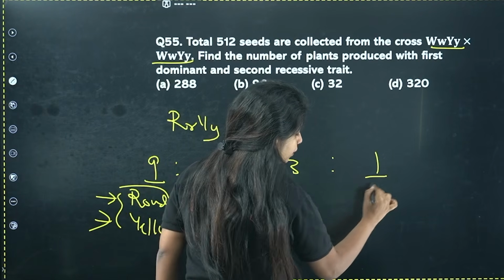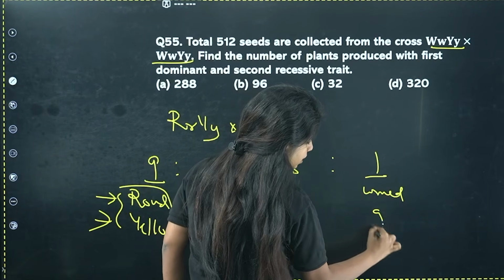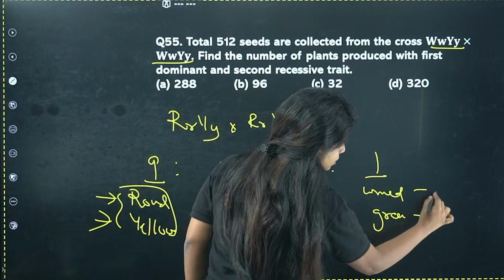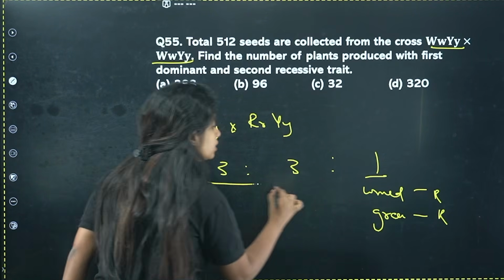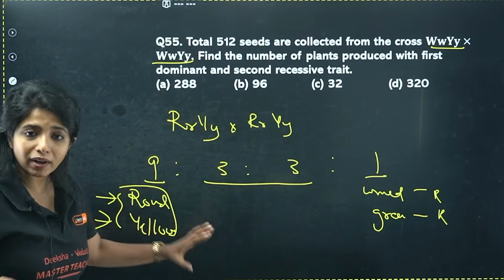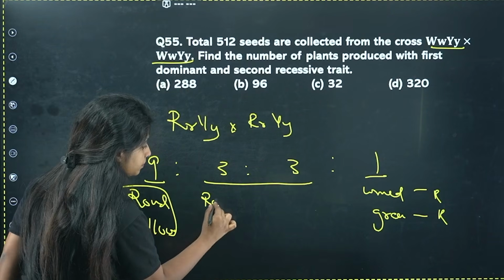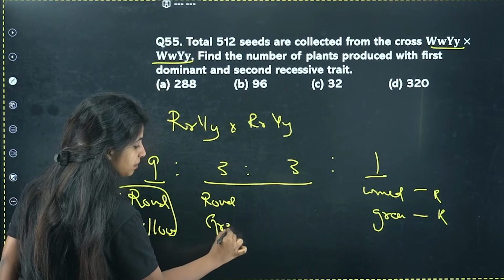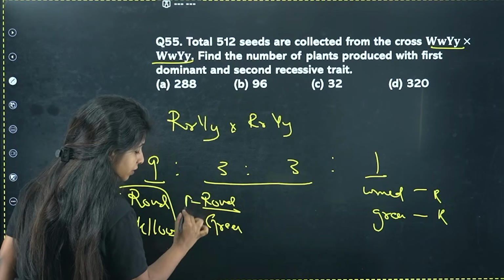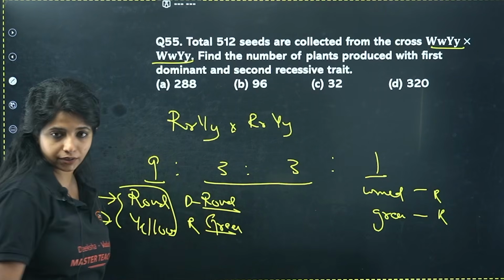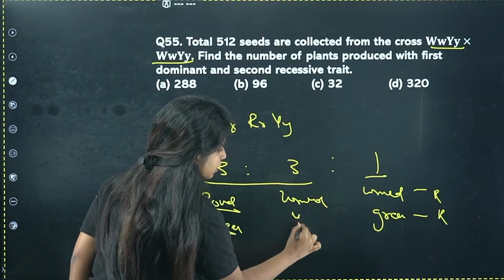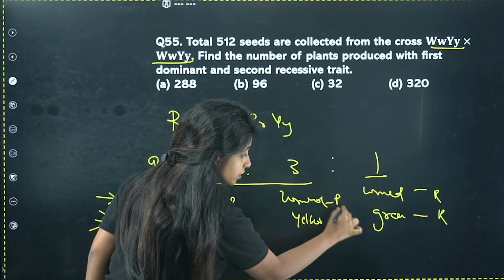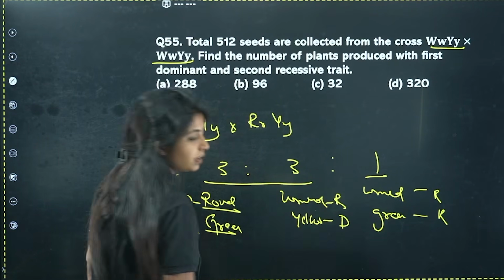One is wrinkled and green, both recessive characters, found in the recessive parent as well. These are the non-parental characters, something that was not there in the parents. Round with green this time: round is a dominant character, green is a recessive character. Wrinkled with yellow now: wrinkled is a recessive character, yellow is a dominant character.